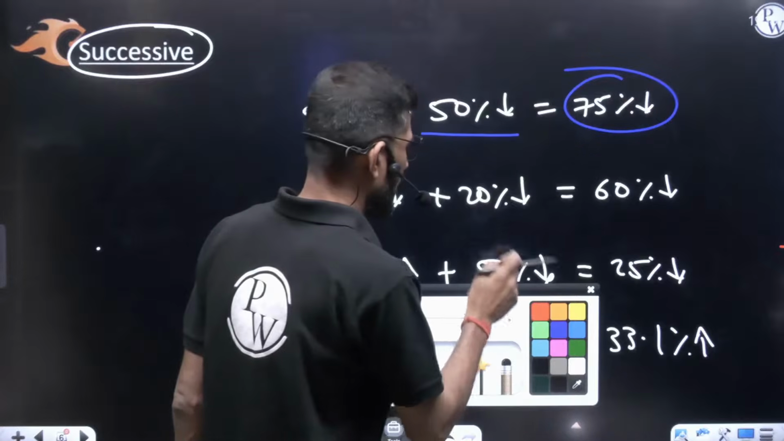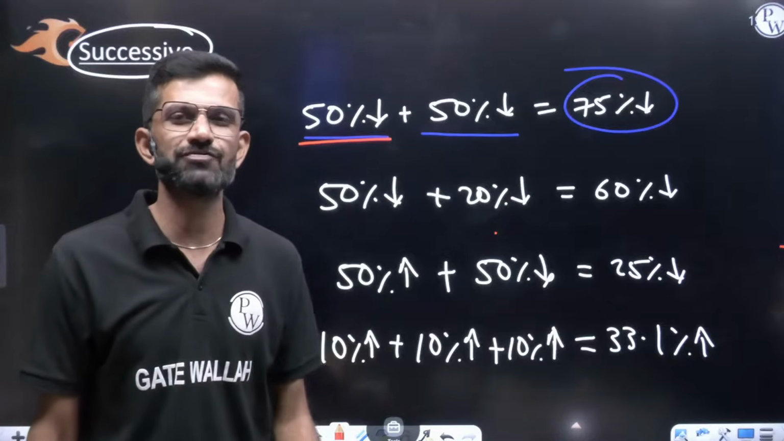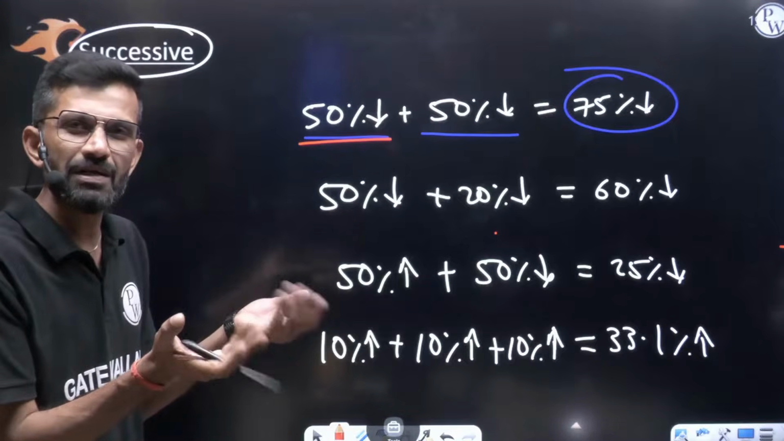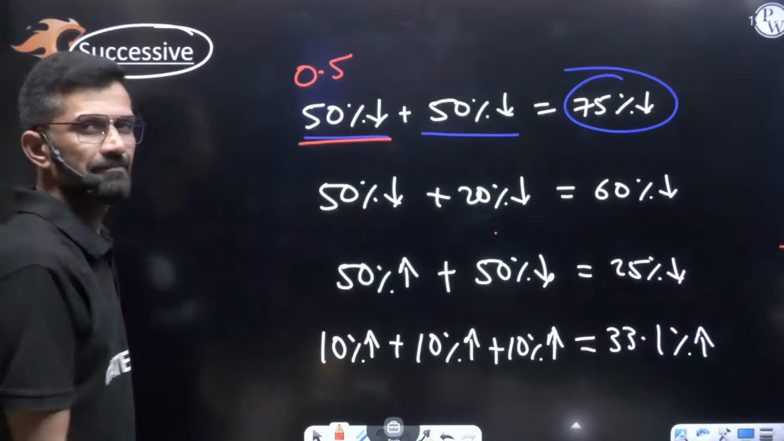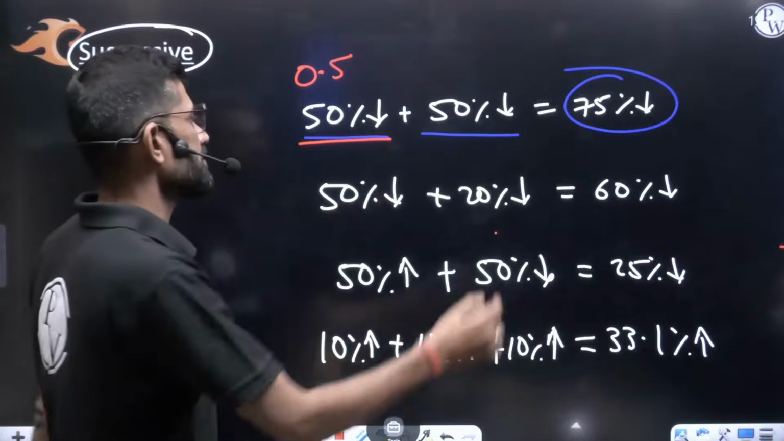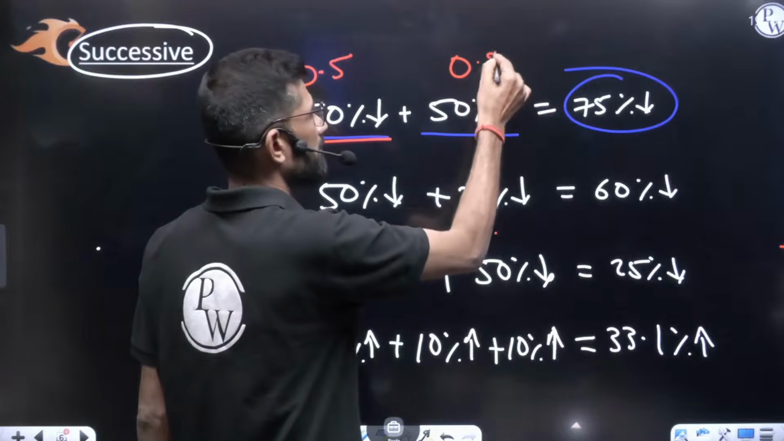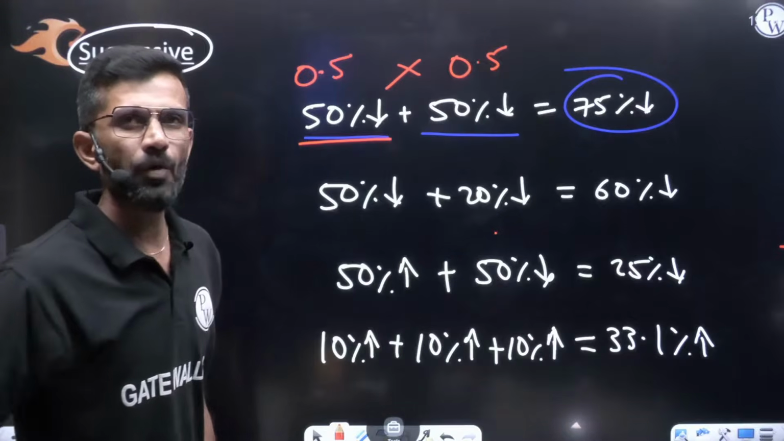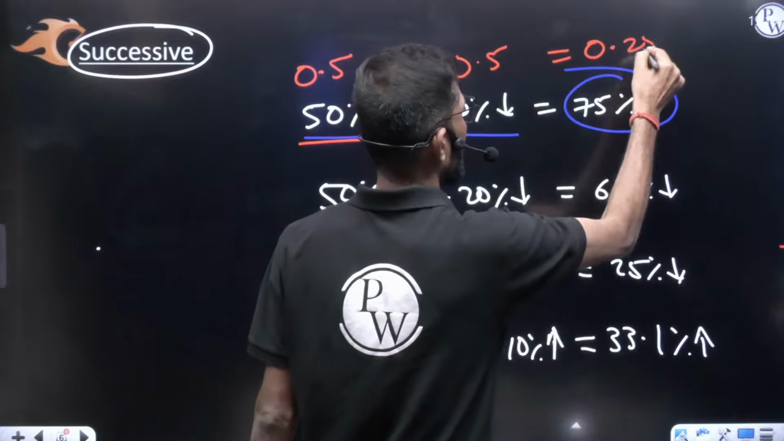Let us understand how. 50% decrease. So subtract it, 100 minus 50. How much will be remaining? Remaining will be 50%. 50% in decimal, how much will it be? 0.5. Again 50% decrease, again 100 minus 50, remaining is 50. So this is also 0.5. Multiply both of them, 0.5 into 0.5. How much will you be getting? It will be coming 0.25 if I am not wrong.